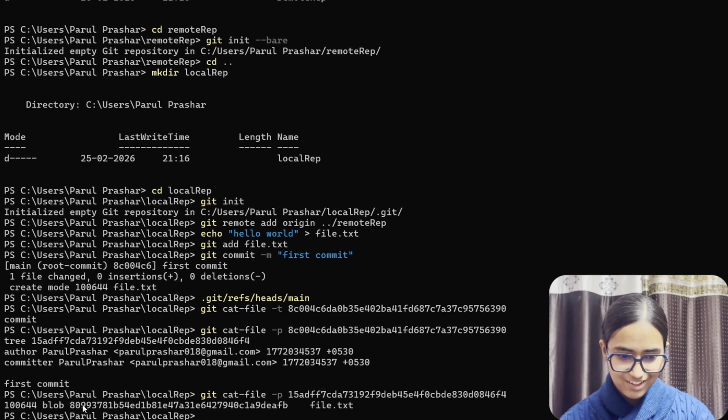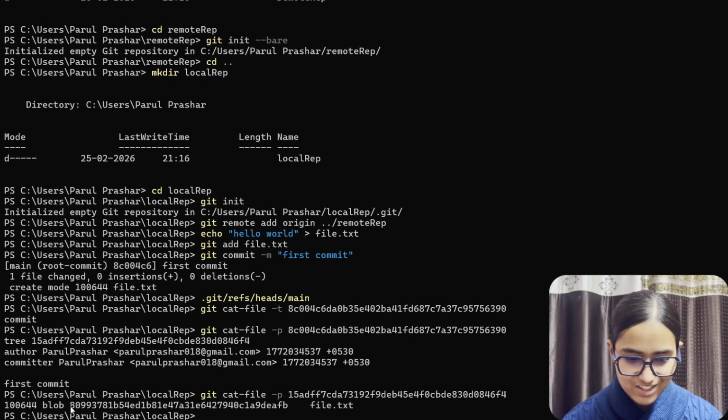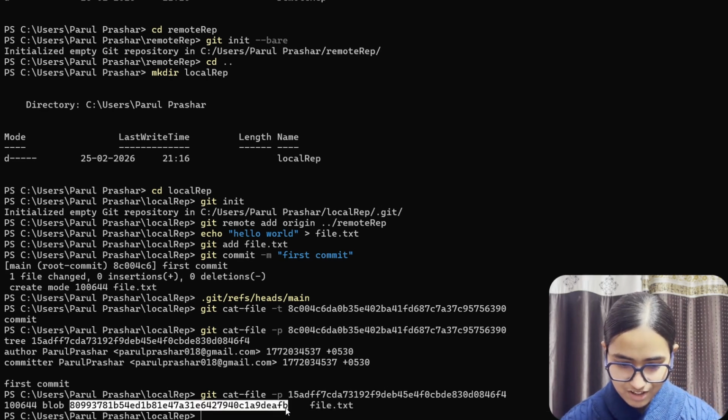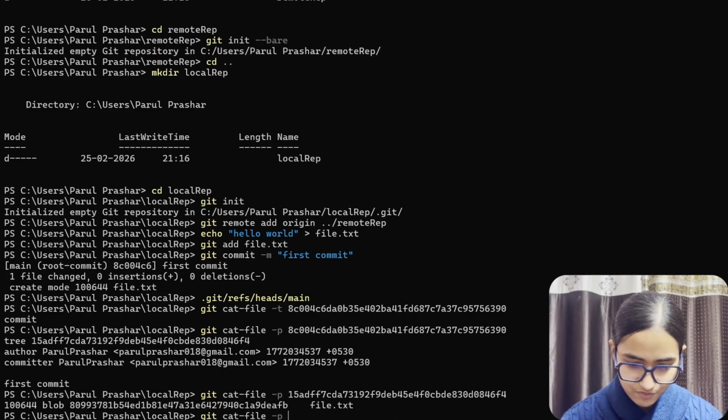So we can see this. Let's go one layer deeper. It says that the tree has contents of a blob. Now let's copy the hash of the blob and paste it now.